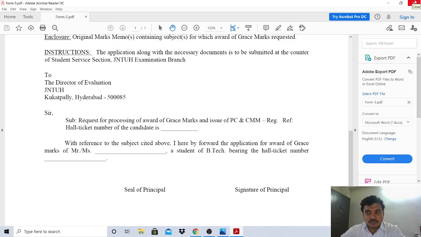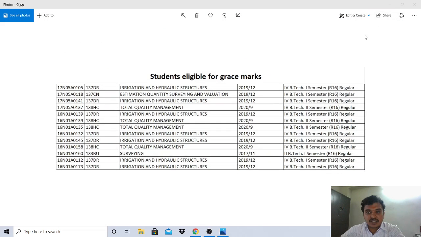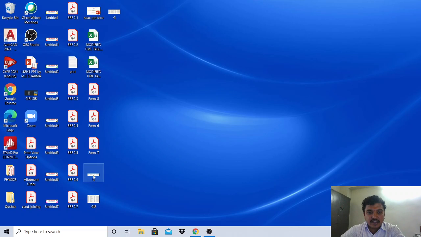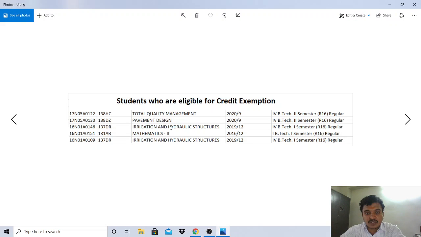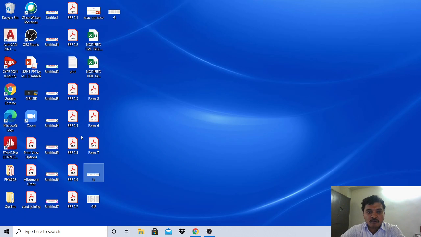Now, coming to the next one, the students who are to go for credit exemption. This is a list of the students who are eligible for credit exemption from the civil engineering department. So these are the students, 5 students, eligible for credit exemption. Now you have to fill form number 6.